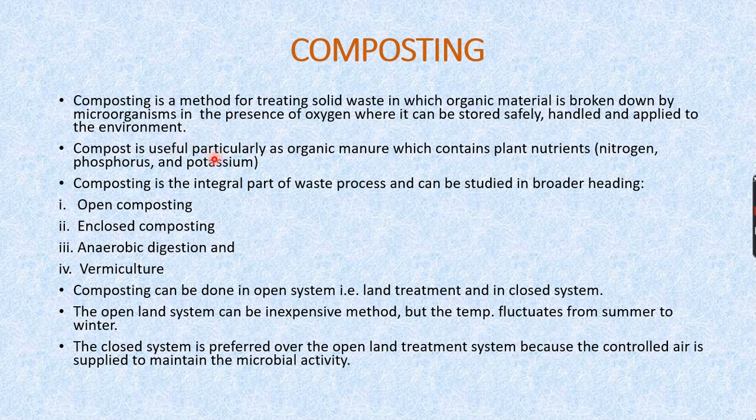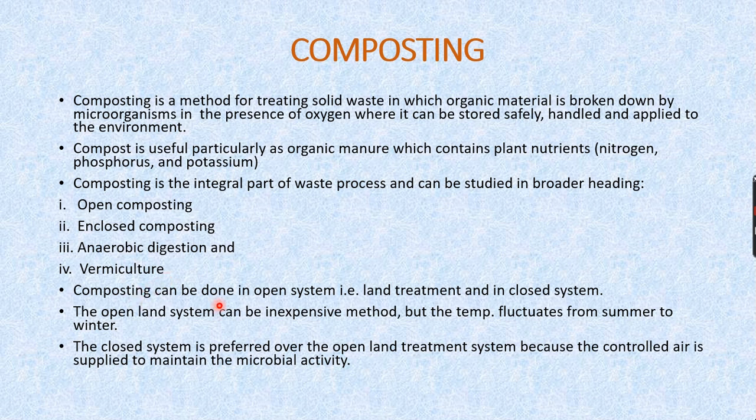So what is a compost? Compost is useful particularly as organic manure which contains plant nutrients such as nitrogen, phosphorus, and potassium. Composting is an integral part of the waste process and can be studied under broader headings like open composting, enclosed composting, anaerobic digestion, and vermiculture. Through vermiculture you can do the composting, that is composting technology.